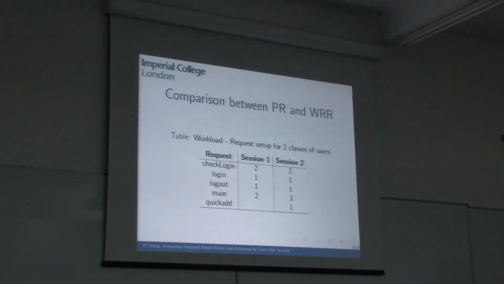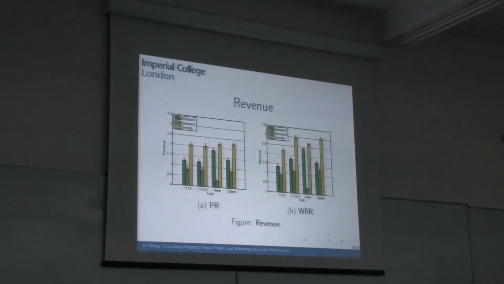First we want to see if we use the probabilistic routing in the same method as weighted round robin. We here use 2 classes of users and set them in the workload generator. Here is the revenue of the probabilistic routing and weighted round robin.